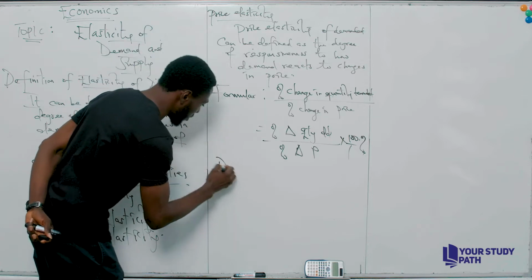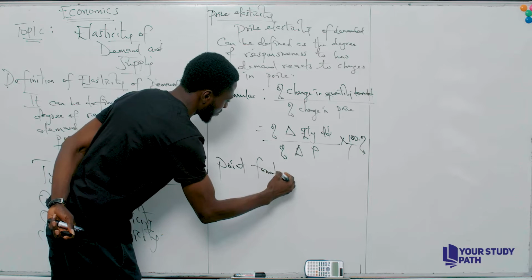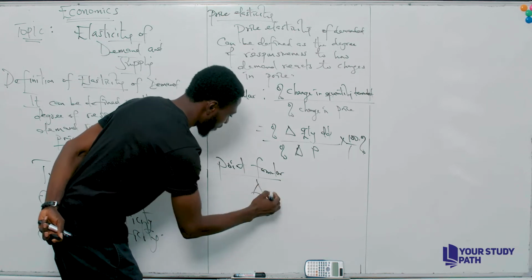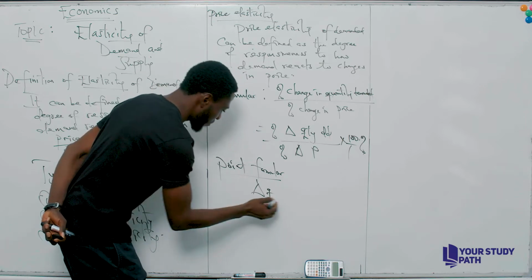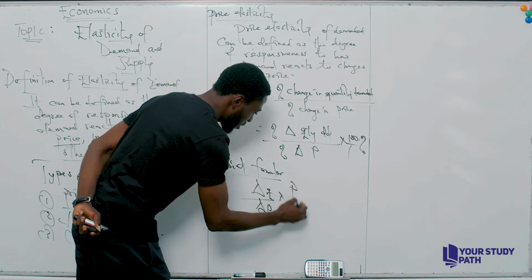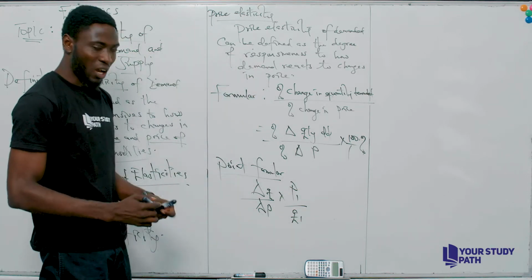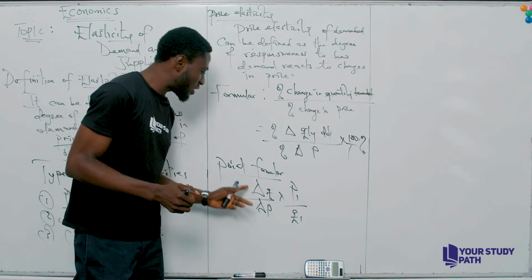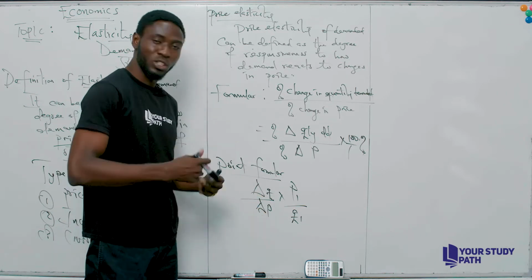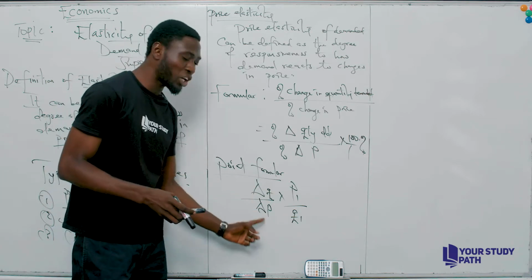Now, the point formula. For the point formula, we just have change in quantity divided by change in price, times P1 divided by Q1. Now, the question is, what then is change in Q? Q means quantity, P means price. So what then is the change in Q? And what then is the change in P?